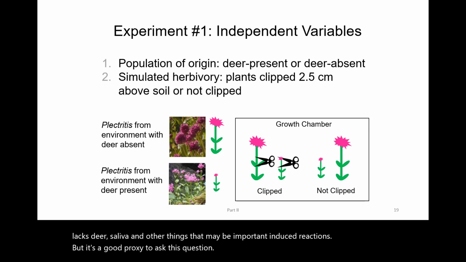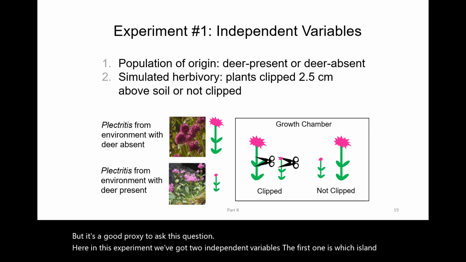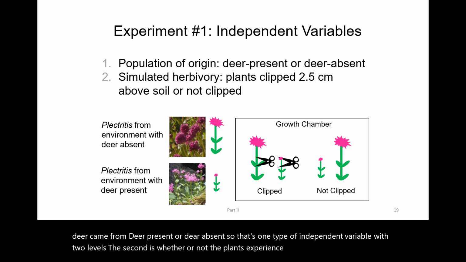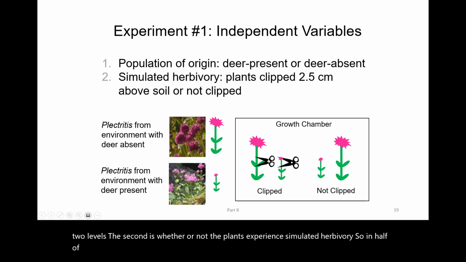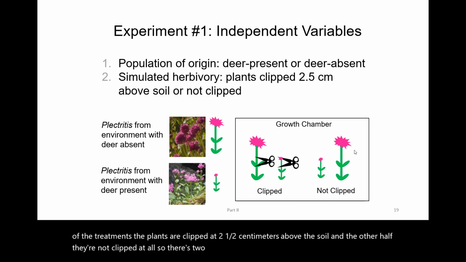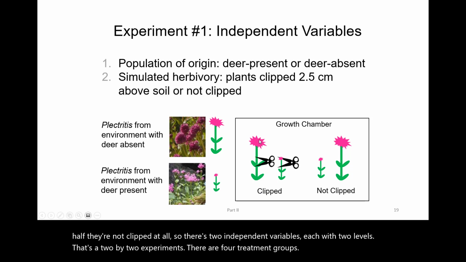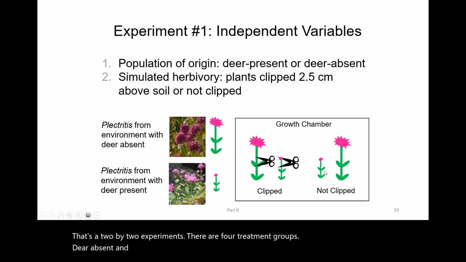Here, in this experiment, we've got two independent variables. The first one is which island the deer came from, deer present or deer absent. So that's one type of independent variable with two levels. The second is whether or not the plants experience simulated herbivory. So, in half of the treatments, the plants are clipped at 2.5 centimeters above the soil, and in the other half, they are not clipped at all. So, there's two independent variables, each with two levels. That's a 2x2 experiment. So there are 4 treatment groups. Deer absent and clipped, deer present and clipped, deer present and not clipped, and deer absent and not clipped.